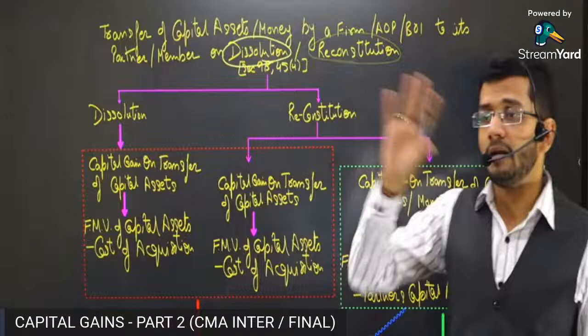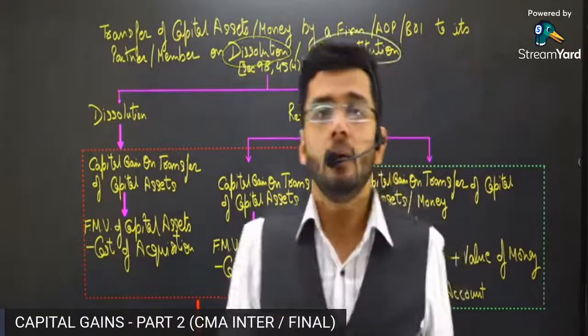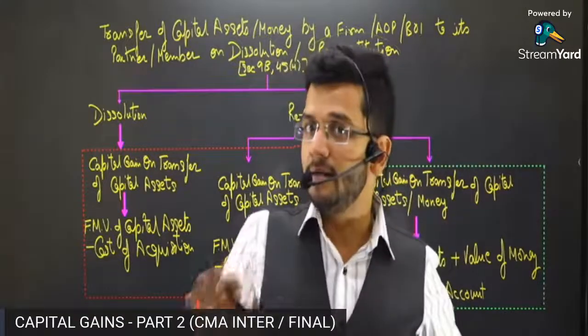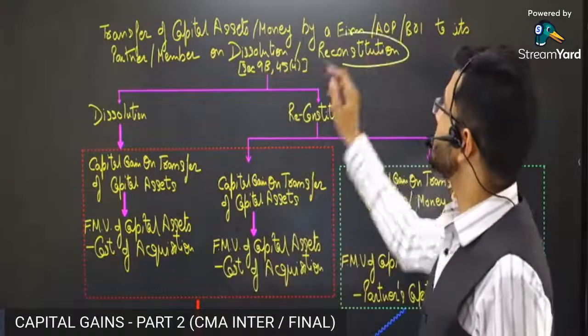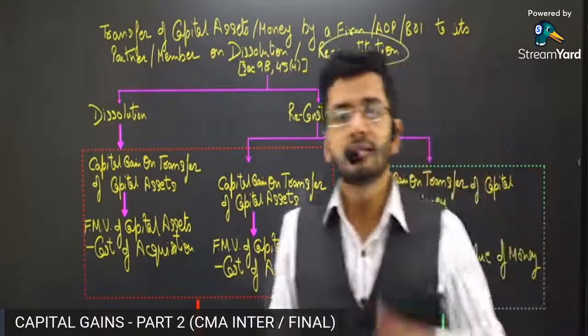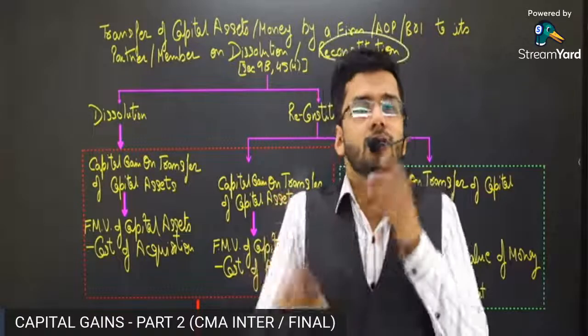Dissolution means when the partnership firm comes to an end, when all the partners decide to end this partnership firm, then it is known as dissolution. Reconstitution means that there is some change in the constitution of the partnership firm.